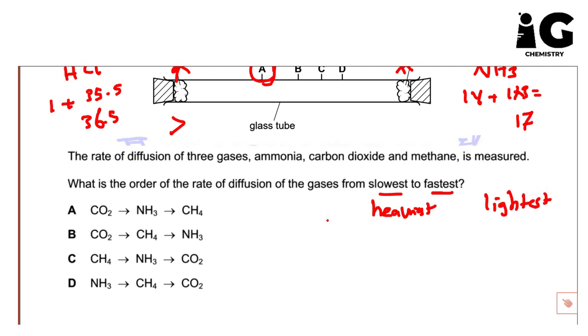Okay, so quickly we need to calculate the MR of every one of them. So NH3, we set it at 17. CO2, carbon 12 plus O2, so 32, so it's going to be 44. And for methane, CH4, this is H4 plus 12, so this is 16. So it means the heaviest one is carbon dioxide, and then ammonia, and then methane, 16. So actually the correct answer is A.